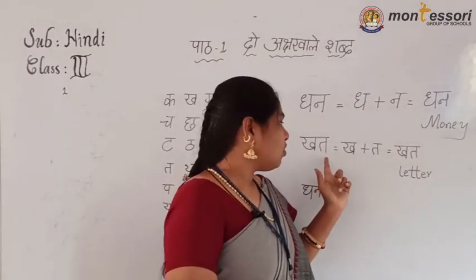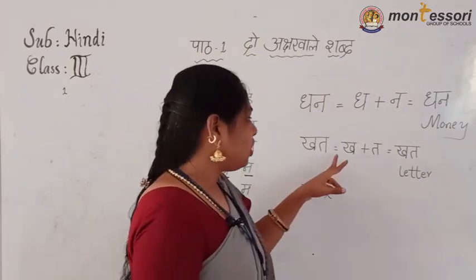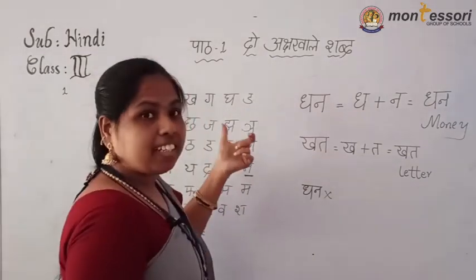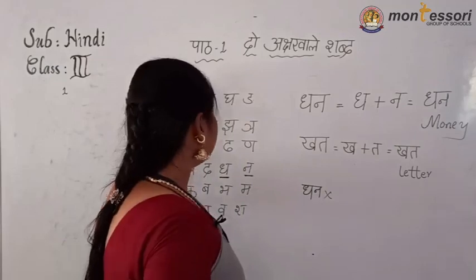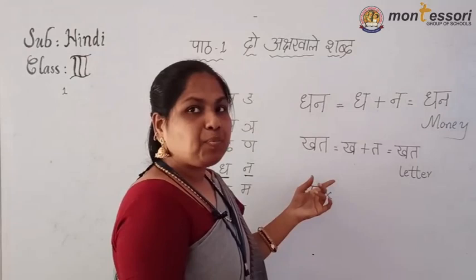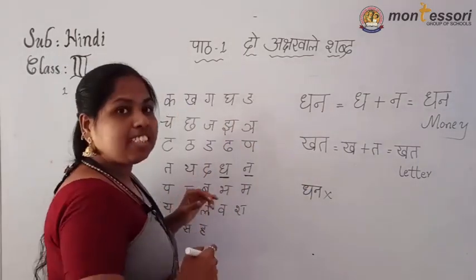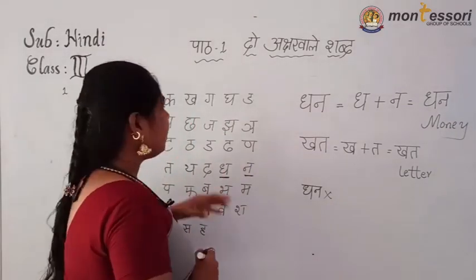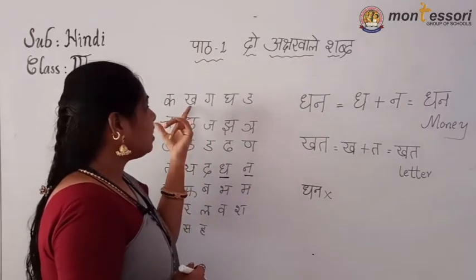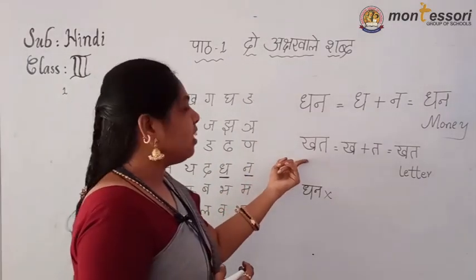Next one, what is that? Khat. How are we going to identify the khat? See, ka, kha, ga, gha. First line, ka only. When we saw the ka varg, in that ka varg it is already there. In this one, which letter is it? It is a Mahapranaakshar. Then which sound do we have to add? Kha with the ha sound compulsorily, then only we can identify a particular letter.